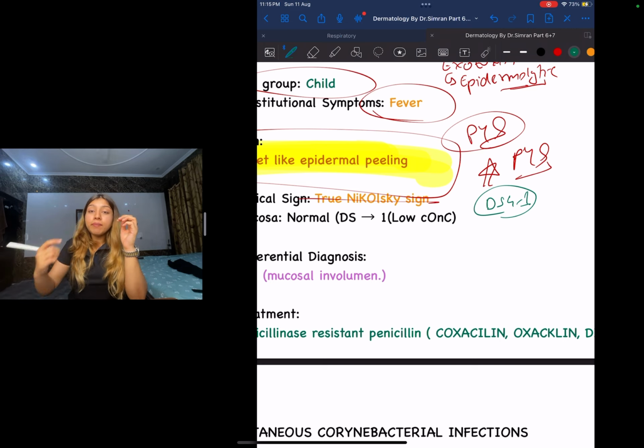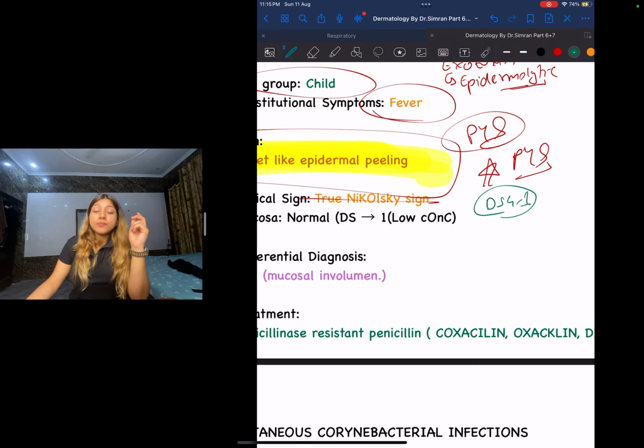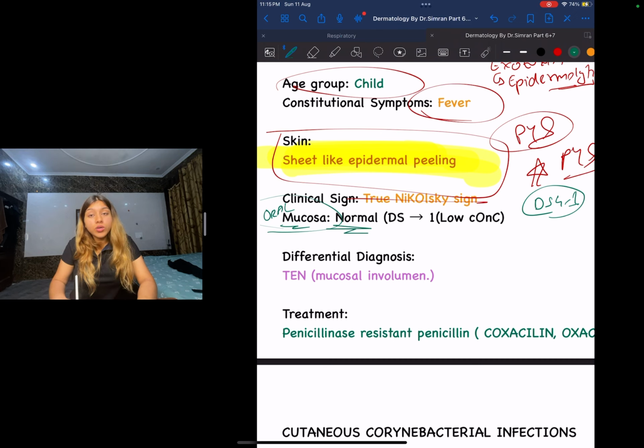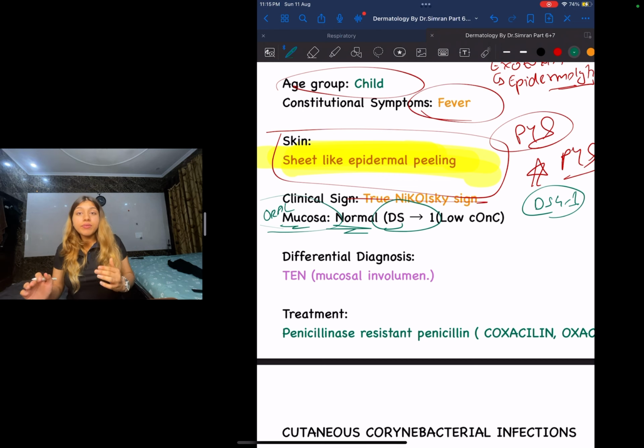Over there I mentioned that desmoglein 1 is going to be in low concentrations in your oral mucosa. That is why this patient is going to have normal oral mucosa. Why? Because of desmoglein 1 being in low concentration. Always guys, whenever you're studying, make sure you are correlating so that you are revising it as well and you don't forget it.